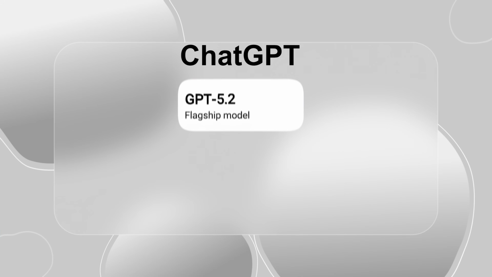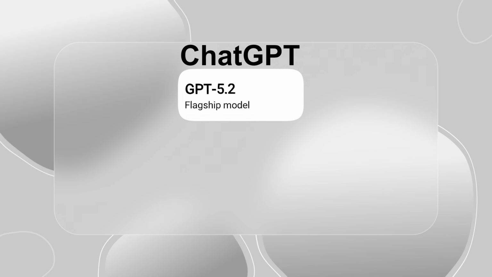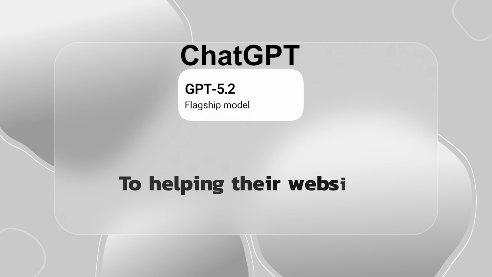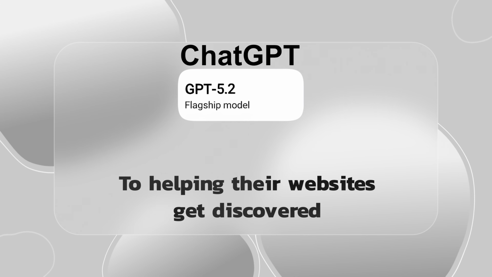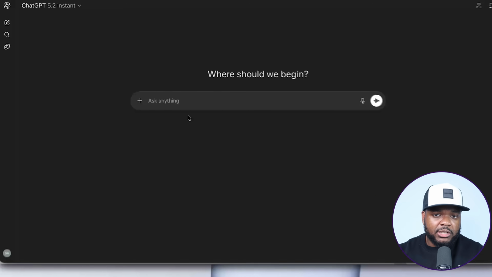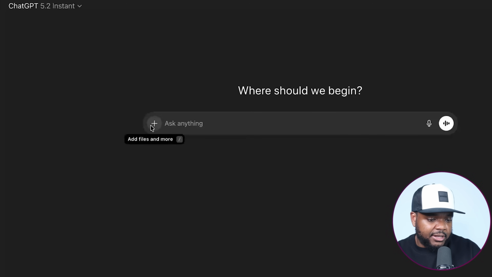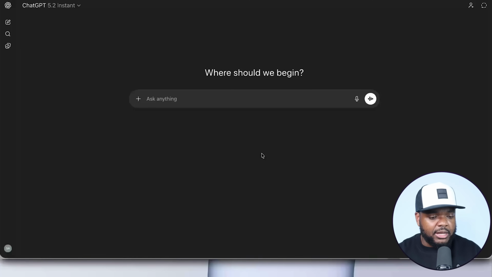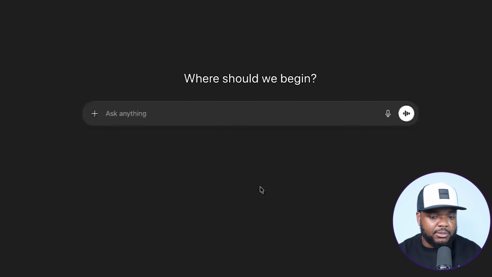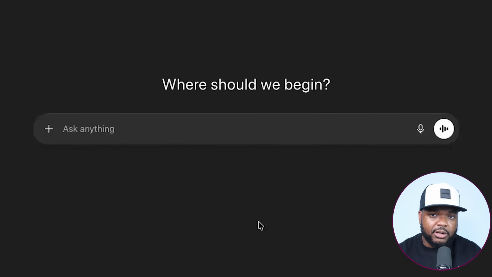But this now brings me on to one of the next ways that people are using this new model of ChatGPT, whether they know it or not, is when it comes to helping their websites get discovered. One of the latest features that ChatGPT has added is this shopping research feature. I'm sure that you probably go onto ChatGPT all the time and use it to help you with recommendations. And people are currently using it when it comes to getting their digital products ranked.